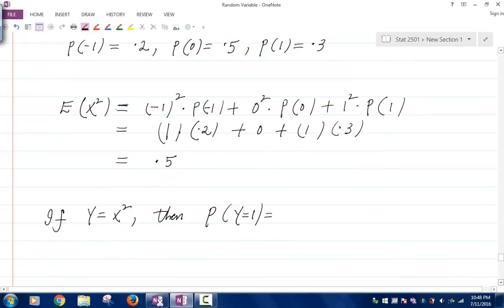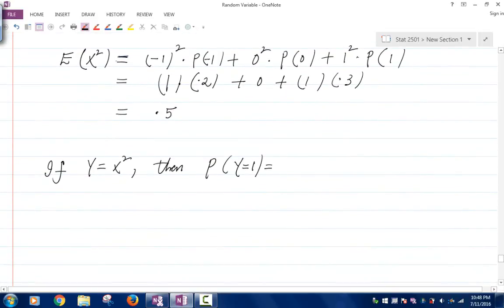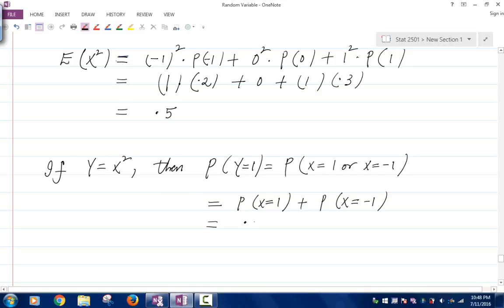Now if y denotes x squared, then notice that the probability that y is 1 is the same as the probability that x is 1 or x is negative 1, since that is the only way you can get y to be 1. That is the probability that x is 1 plus the probability that x is negative 1, which is 0.3 plus 0.2, which is equal to 0.5.